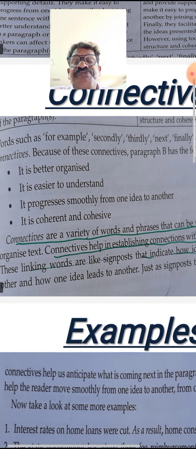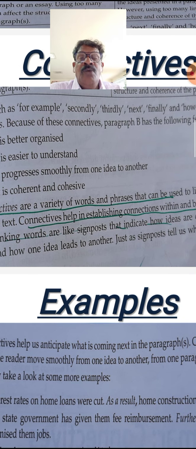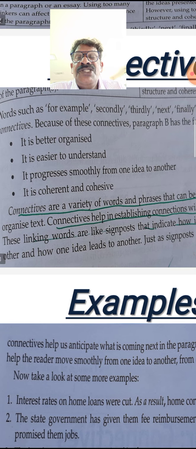So now look once again at the definition of connectives. Connectives are a variety of words and phrases that can be used to link sentences and organize text. The first feature, it is better organized: connectives help in establishing connection within and between sentences. It is easier to understand: these linking words are like signposts that indicate how ideas are connected to each other.